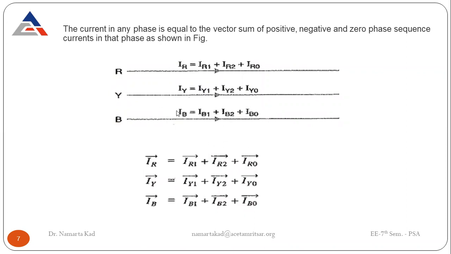So it can be written in the form of vectors that IR, the net current flowing in the red phase, is equal to the vector sum of the phase sequence components: the positive sequence plus negative sequence plus zero sequence. Together this gives you the net current flowing in the red phase, and similarly for the yellow phase and then for the blue phase.